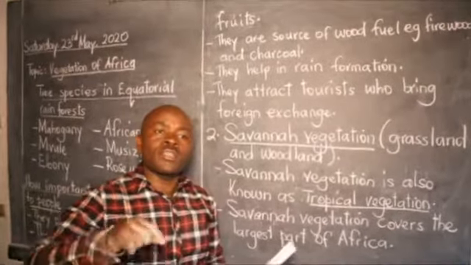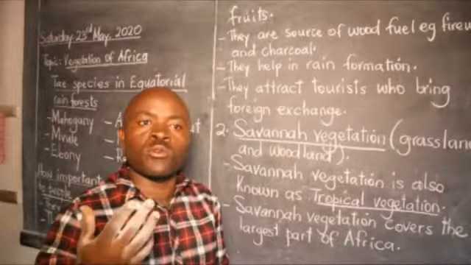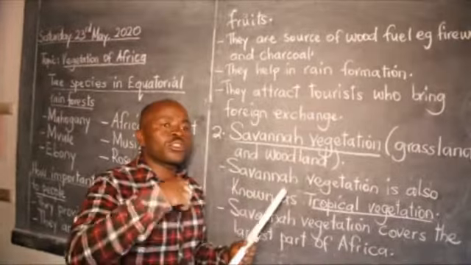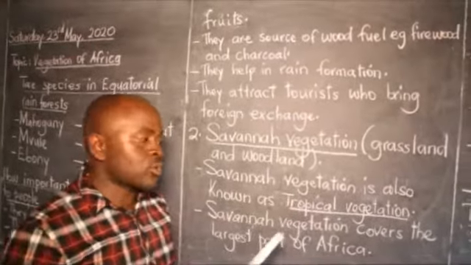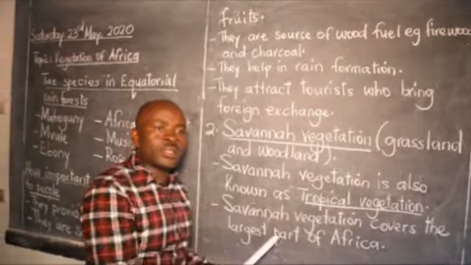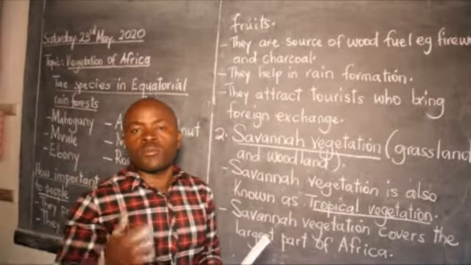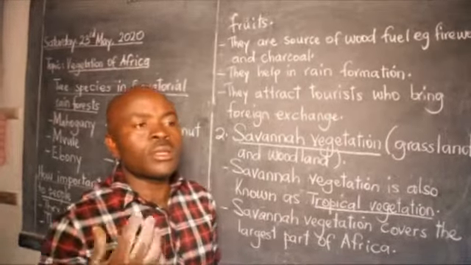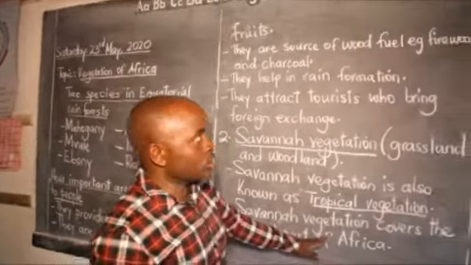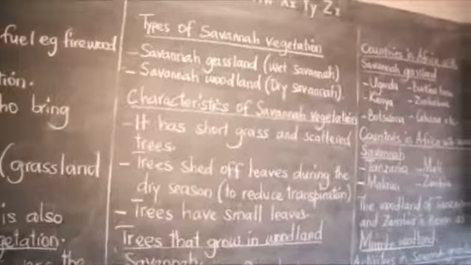So having tropical climate in most parts of Africa, that is the reason why we have savanna vegetation in most parts of Africa. So the common type of vegetation is savanna grassland. The common type of climate, on the other side where we are, is the tropical climate. So that is what we are talking about, the savanna vegetation.